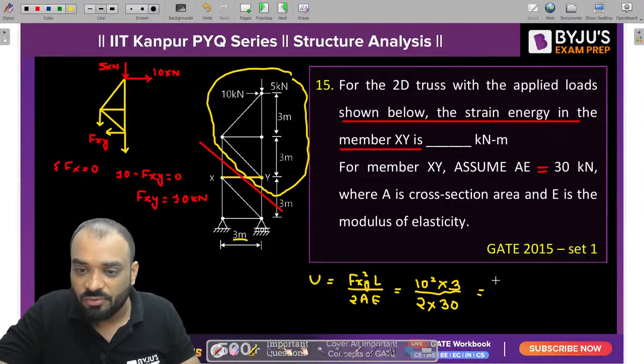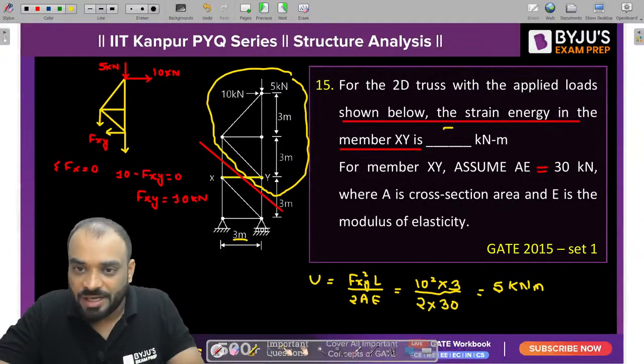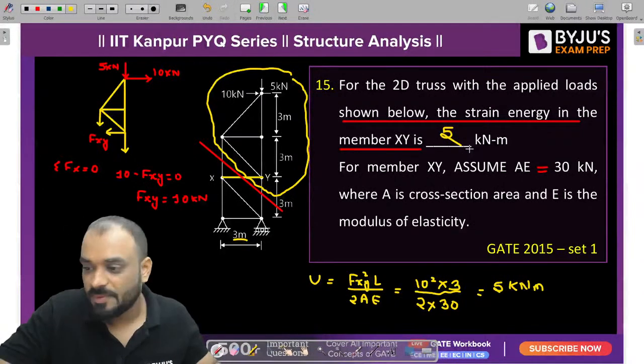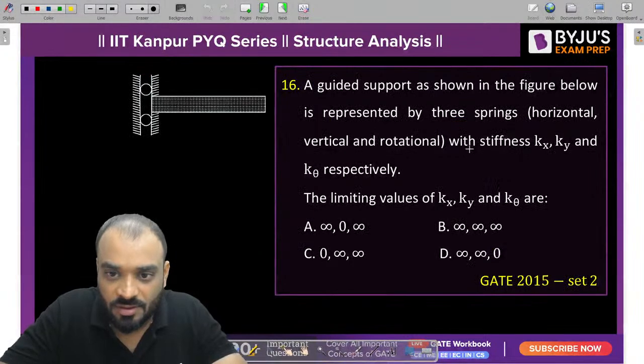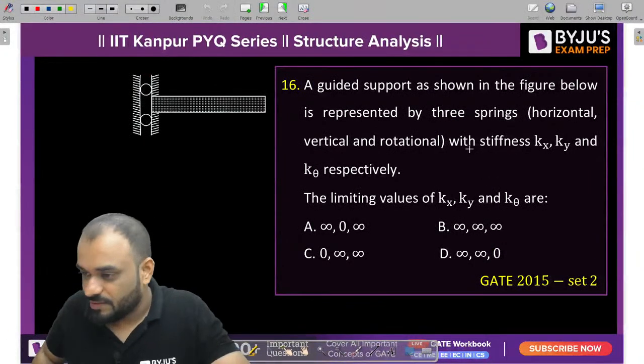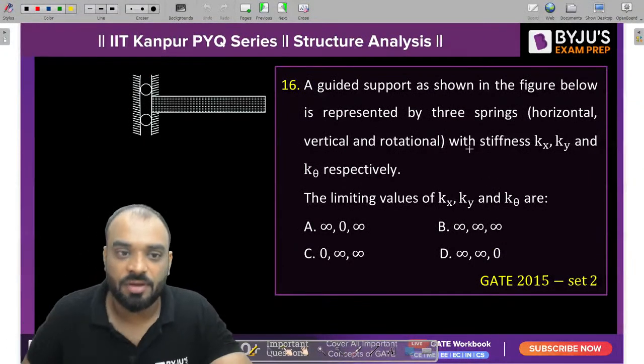So we are getting a value of 5 kilonewton meter. That's why the answer is 5 again. Answer is 5 again. Crystal clear? Very nice. Next question, which is based upon the support condition.